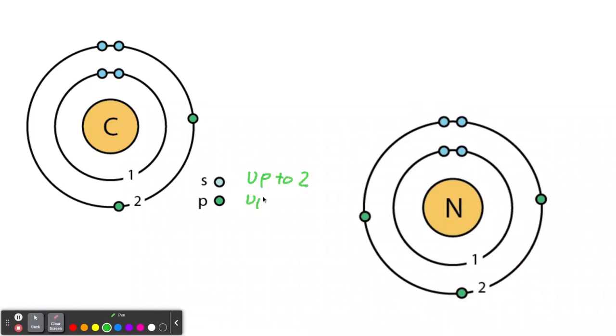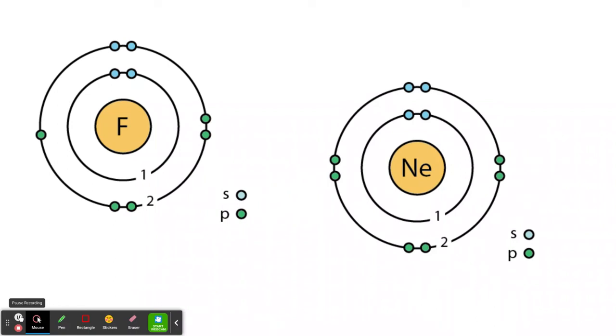You remember that? Up to what? Up to 6. So how many does carbon have? It has 2. It needs 4 more to be complete. And look at nitrogen. It has 3. It needs 3 more to be complete. So again, when we're dealing with the octet rule, it's only the S and P subshells we're dealing with. So let's keep going. Now we skip to fluorine.